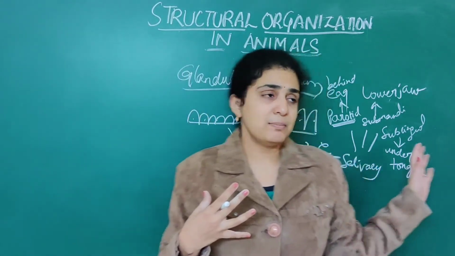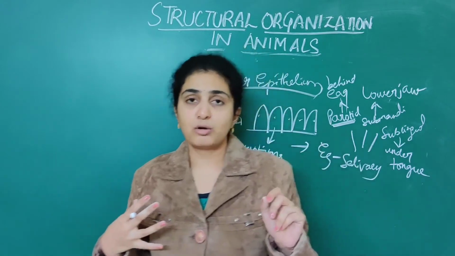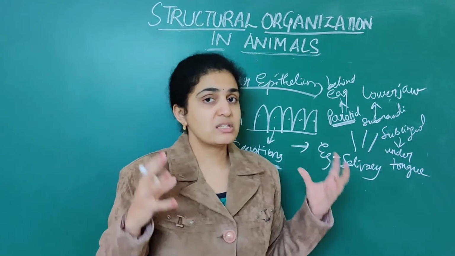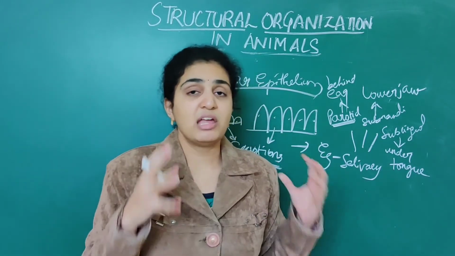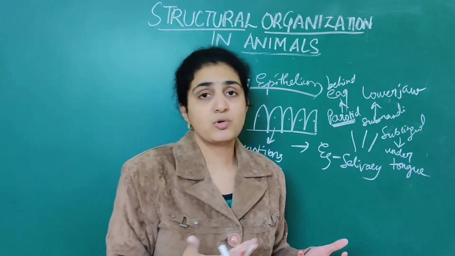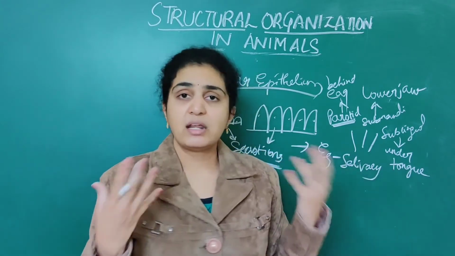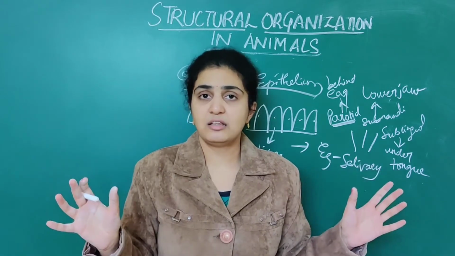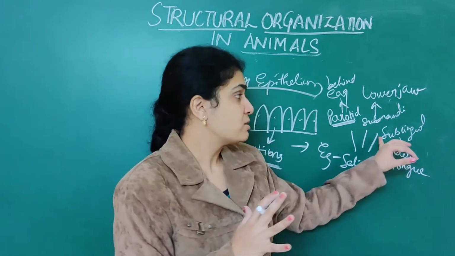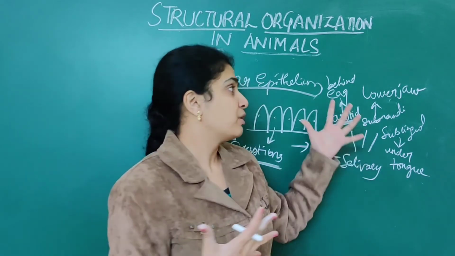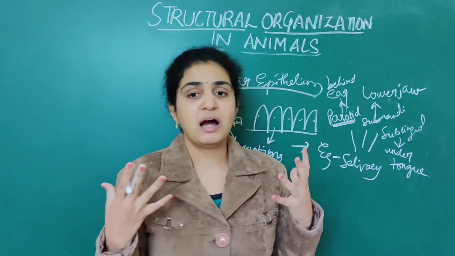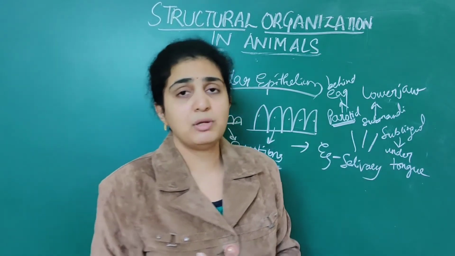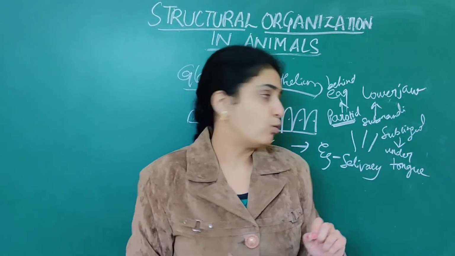You should simply remember, I am giving only one or two points because they won't ask much here. That's why I am giving one or two points about salivary glands and where they are located. They will mostly ask in NEET where they are located. Sublingual is by name: lingual means tongue, so sublingual is under the tongue. Parotid is behind the ear. Next, the submandibular gland is present in the lower jaw.